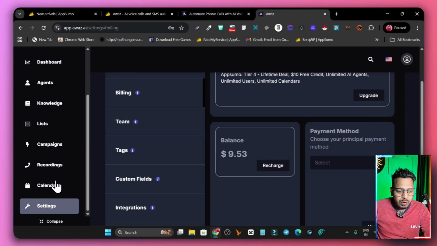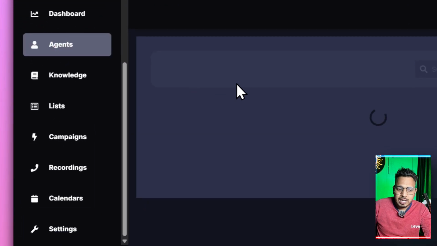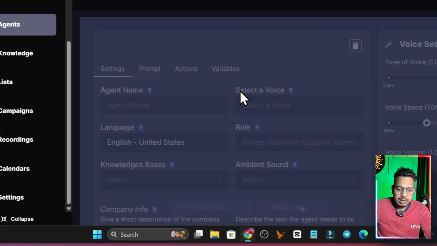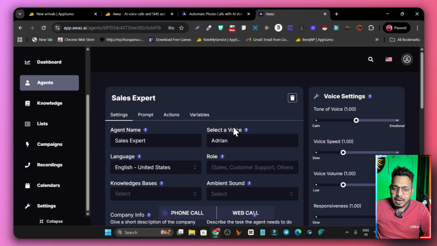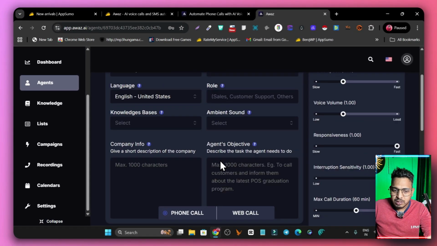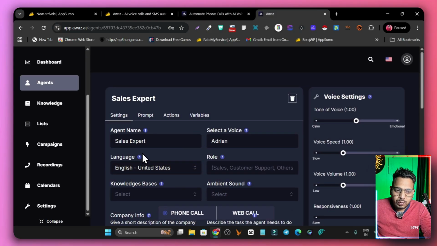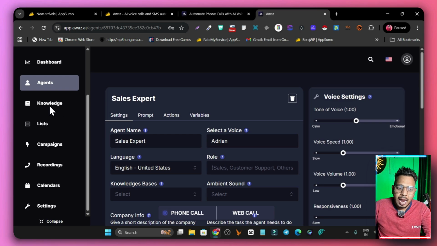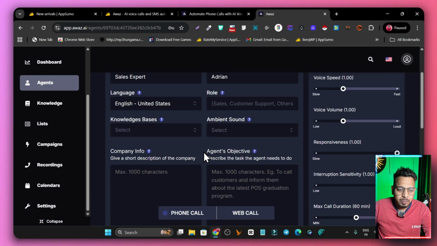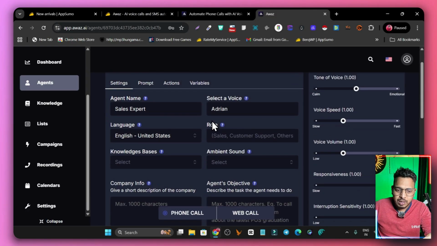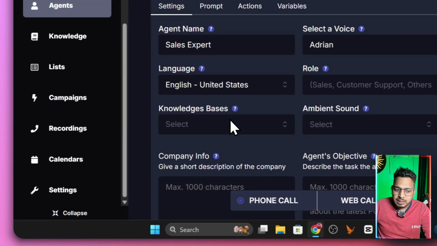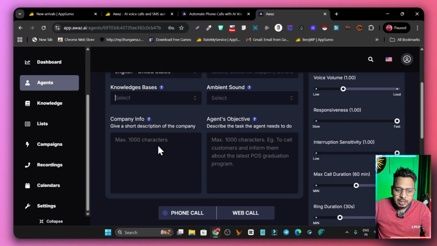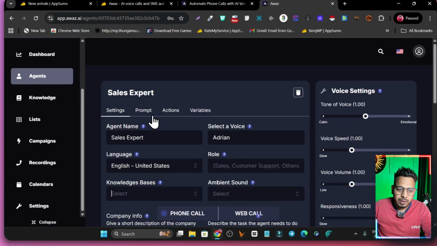Okay, so if I go to the agents I have already built, let me see. This is the agent I have already built, and I set up the $10 for it. That was only one time, but every time I create a new agent or need to add training data to the knowledge base, it is asking me for payment, and I don't agree with that. So this is the agent I have already built, and I am showing you this here. Once you have connected the knowledge base, it appears here, and the company info and objective start showing.